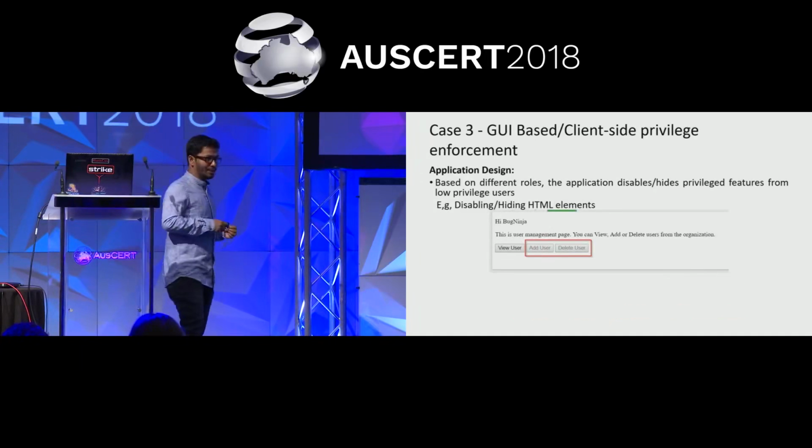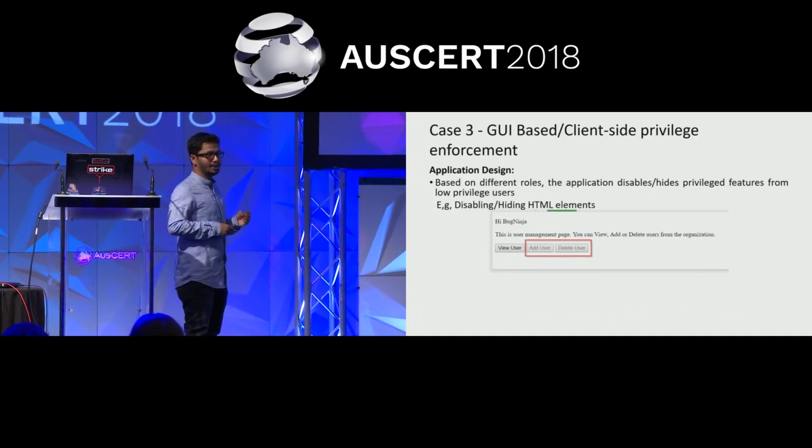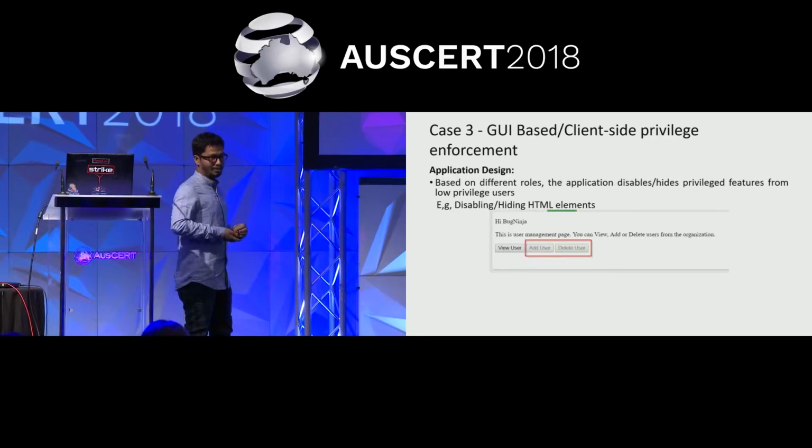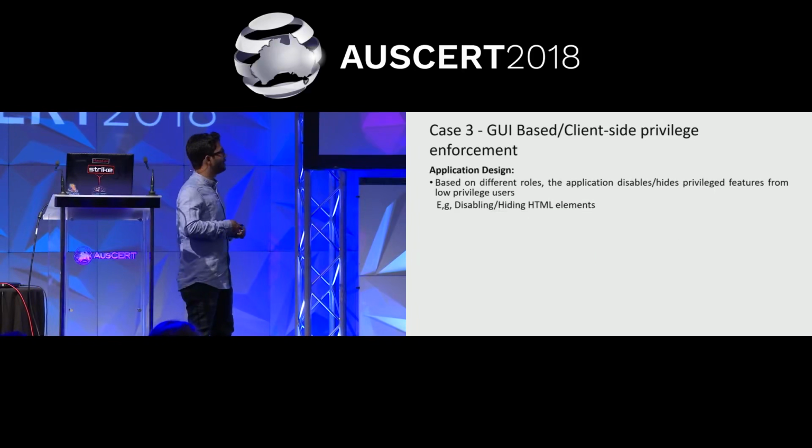Then this one is GUI based. Most of the applications, for low privilege users, just blur out or disable some buttons in the GUI, and for admins these buttons will be enabled. It is very easy to bypass using any developer toolbar. If you press F12 in your browser, it opens the developer toolbar.